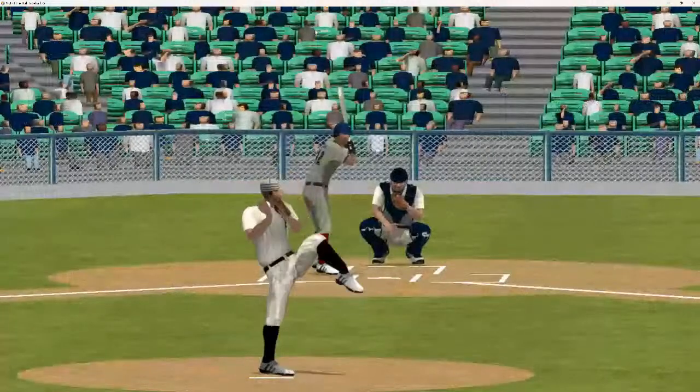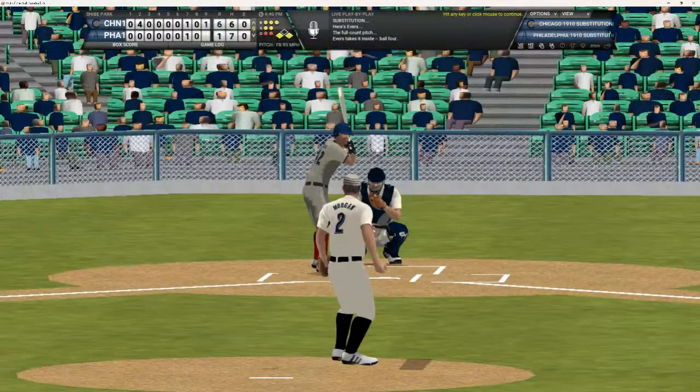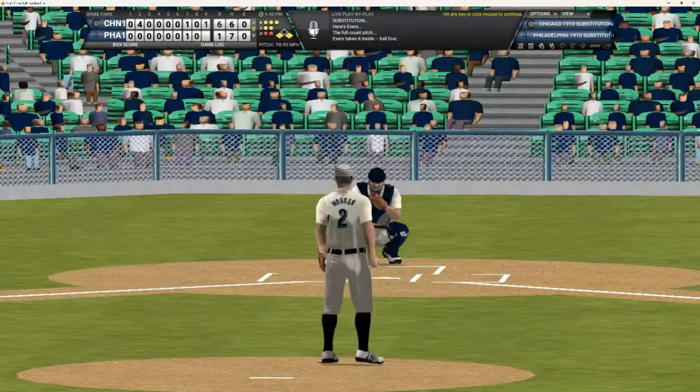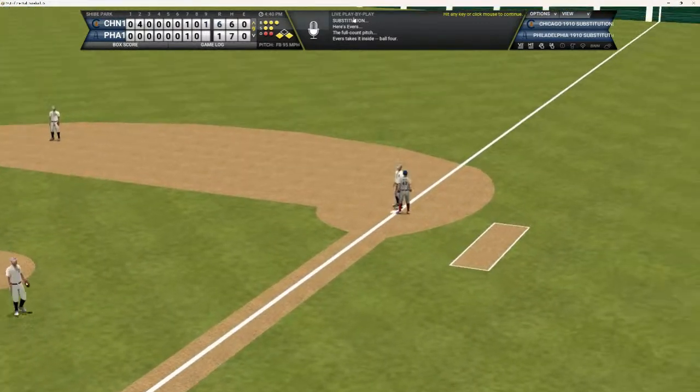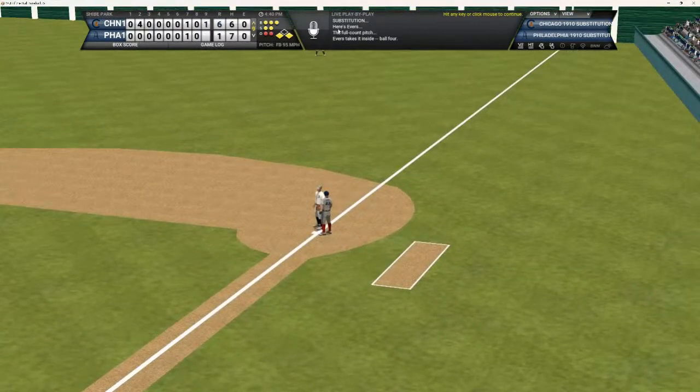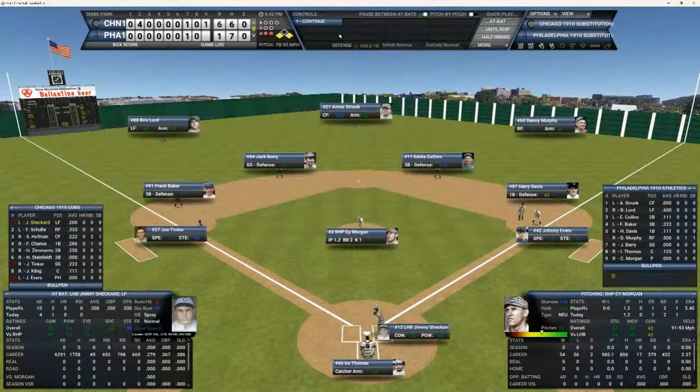And here's the full count to Johnny. And he looks at ball number 4. Morgan now has runners at first and third and 2 outs. We go back to the top of the order and Jimmy Sheckard. Sheckard is 1 for 4, and he's batting .200 in the series.